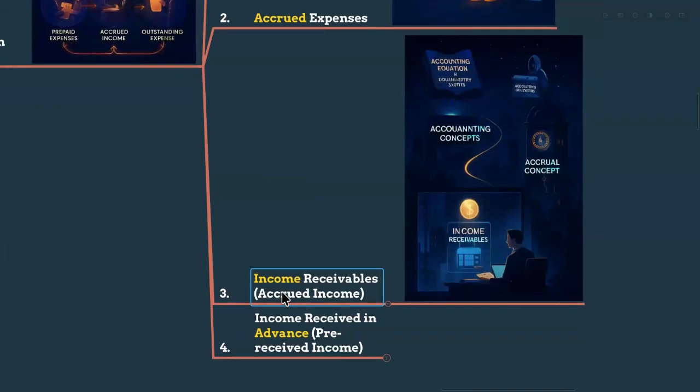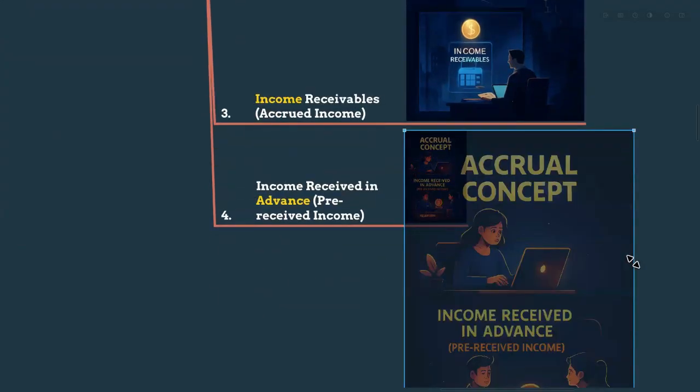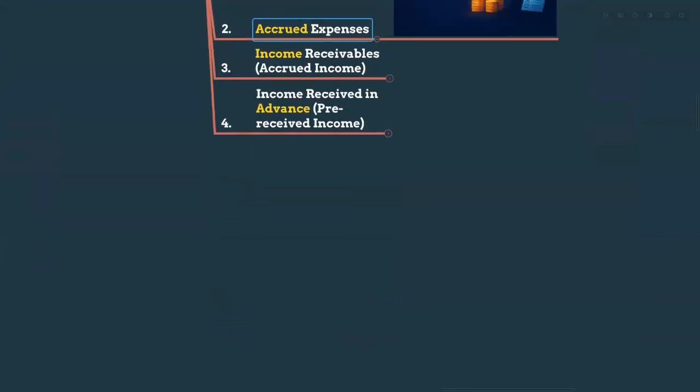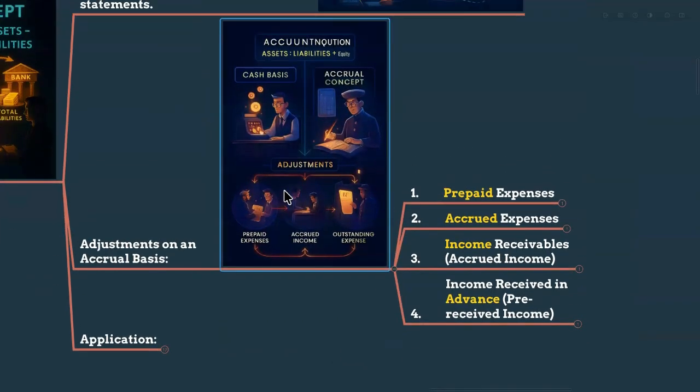So accounts receivable, or the trade receivable, is one type of income receivable. Let's say you have given your building on rent, the month has passed, but you didn't receive the money yet. That is income receivable, rent income receivable. As well as income received in advance, like you didn't sell or deliver your goods to the customers, but you received an advance from that particular customer for next year's or next month's sale. So these are the adjustments required.